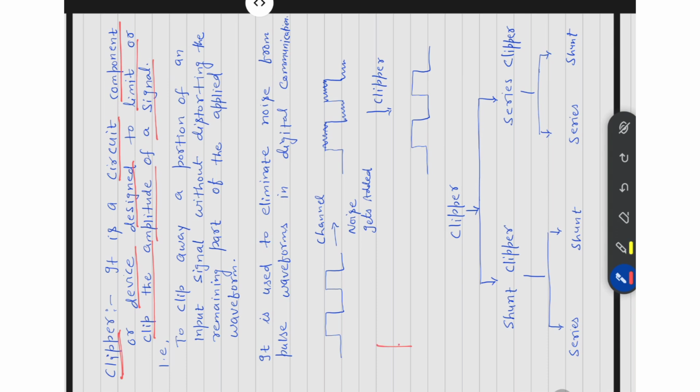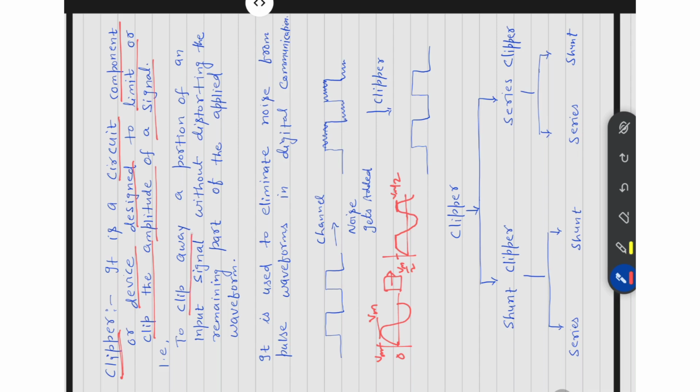मीन्स सपोज दिस इज द आवर इनपुट सिग्नल 0 Vm, but we want the signal only up to Vm by 2. Then what will we do? This is the Vm by 2. Here we clip this signal at Vm by 2. Then again it starts up to Vm. Means what will we do? It limits the level. The level will be limited up to Vm by 2. Input is Vm, but we have to add the circuit and limit its amplitude.